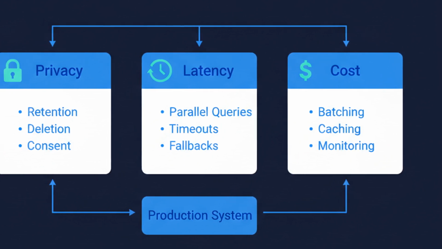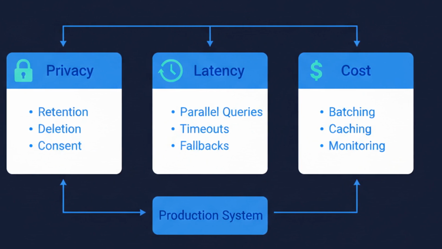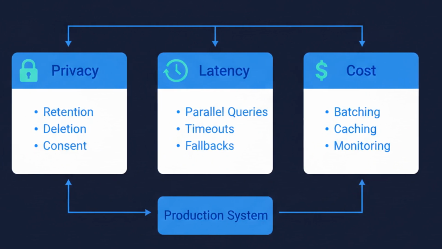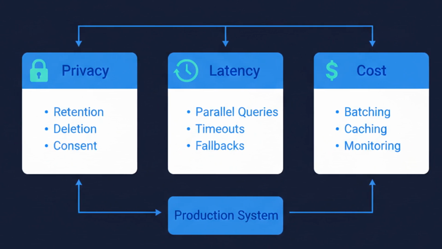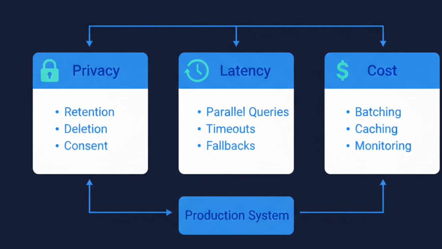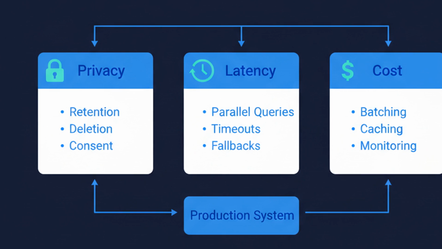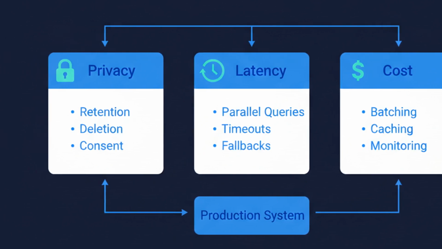Run vector and graph queries in parallel. Set aggressive timeouts and have fallbacks for when memory systems are slow. Third, cost. Embeddings and LLM calls for extraction add up. Batch operations, cache frequent queries, and monitor your spend per user. Memory makes agents intelligent, but it's not free.